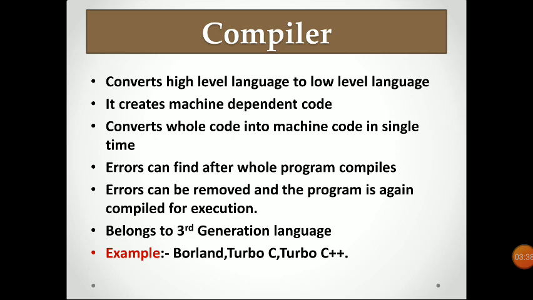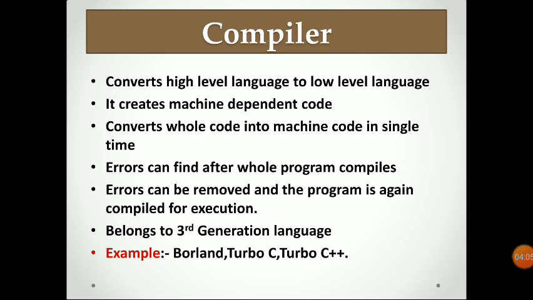See, a compiler can convert a high level language to low level language, because a compiler creates a code which is machine dependent. As I have already told you in the previous slide of generation of languages, what is machine dependent and what is machine independent.